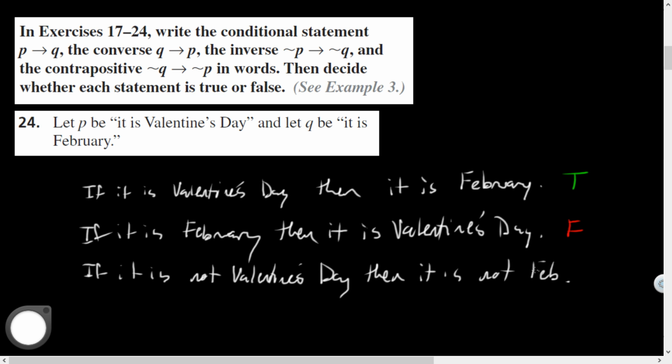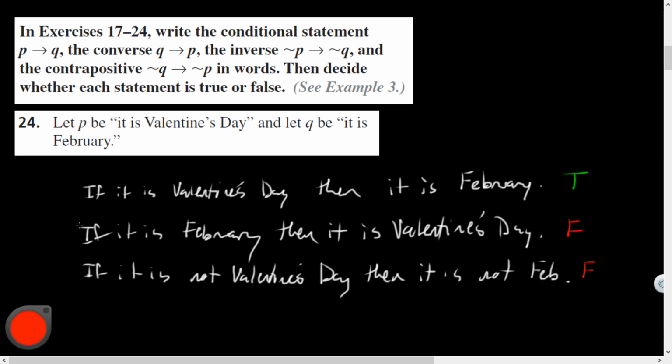Okay, let's think about this logic. True or false? If it is not Valentine's Day, then it's not February. I think that's false, guys, because February 1st is not Valentine's Day, but is in February.